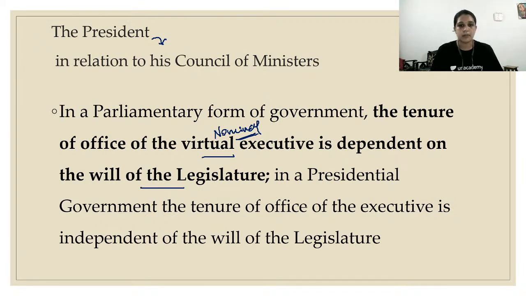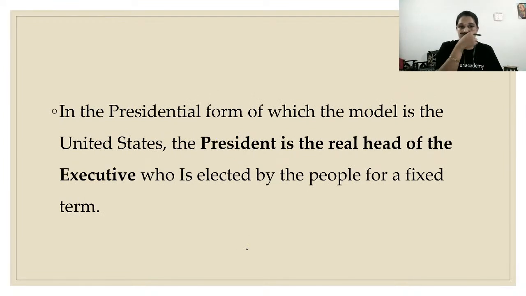In a presidential government, the tenure of office of the executive is independent of the will of the legislature. What does that mean? Anytime the legislature decides, they can impeach the president. Obviously it's not that easy; a special majority is needed, but still they can impeach the president. But in America, or the presidential form of government, they don't have this kind of thing. Since the president is a real executive and real head, he is elected by the people themselves, and he has a fixed term.